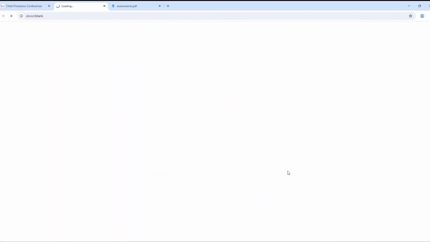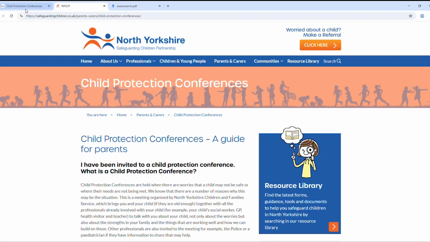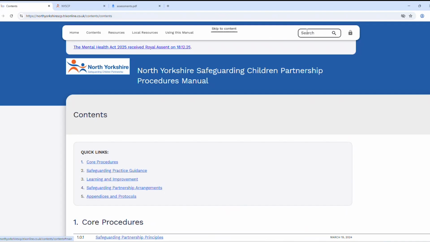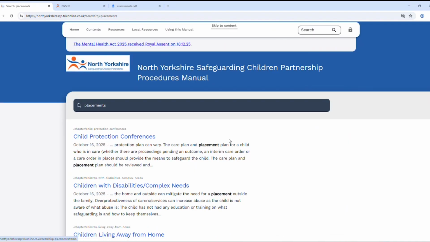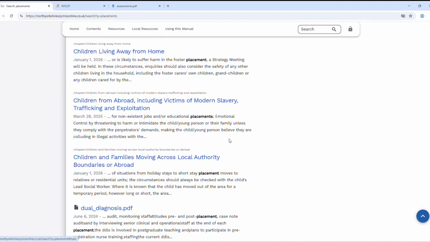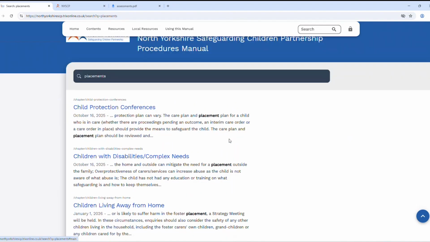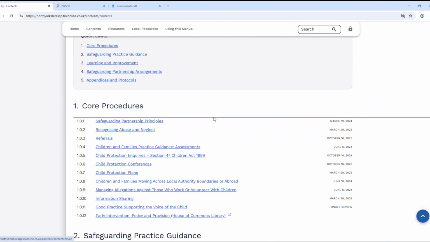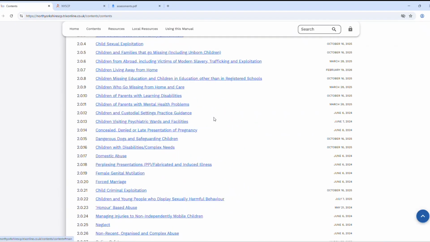You can pull up a certain subsection, or you could pull up additional reading. We'll pull up another search engine, see what comes through. Anything in regard to placement, it'll pull up the references of where that is used within each of the procedures it impacts.